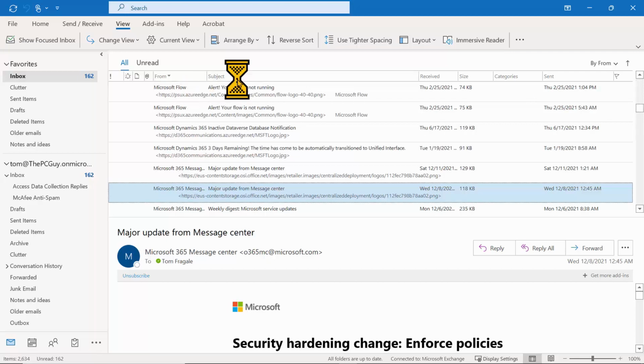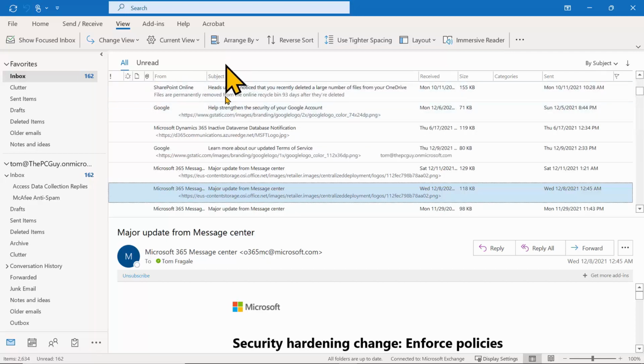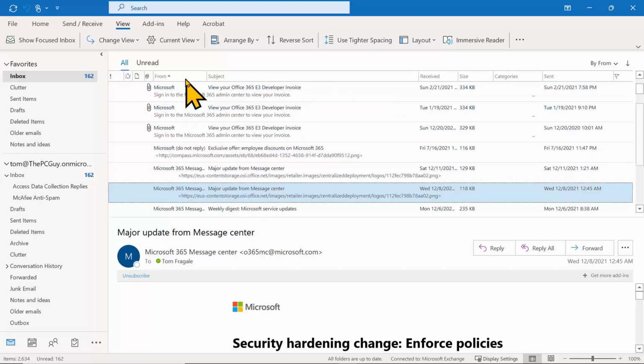So I can click on any of these headers, and then it's going to sort by that column. If I click on that header a second time, it'll sort in reverse order. So that's the normal sort.